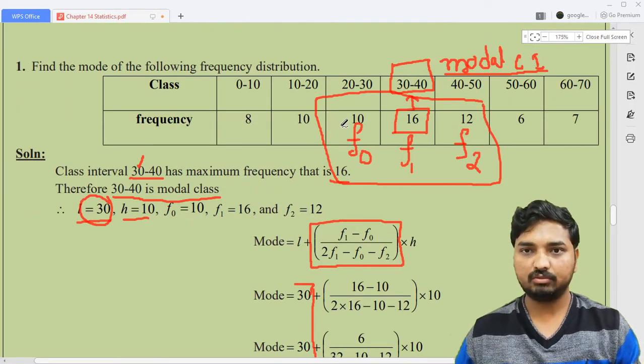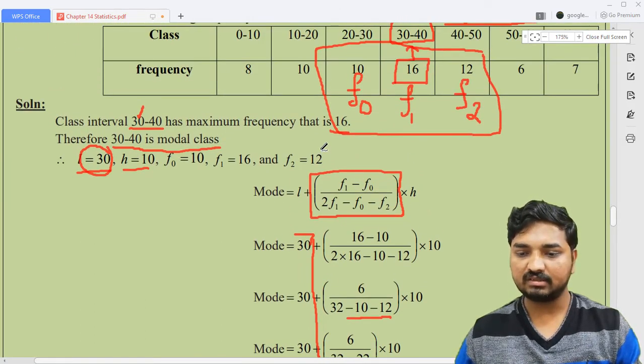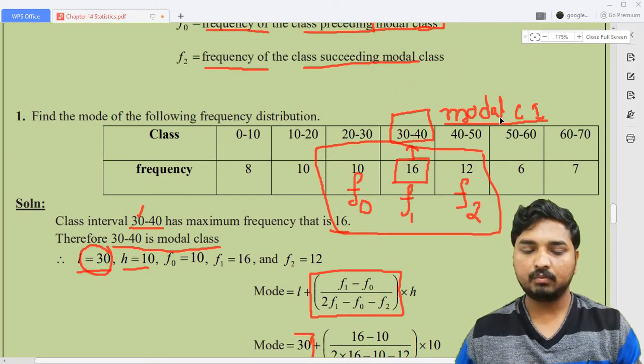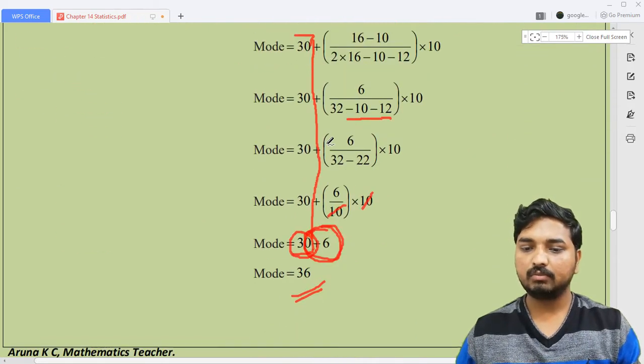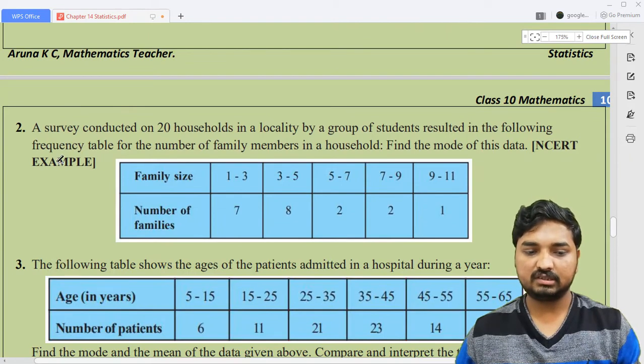I think the procedure is very clear for you. You just need to identify the 5 terms. First thing is what? Identification of the modal class, and note down L, H, and then F0, F1, F2 like this. After that you need to write down the formula, substitute, and then simplify. So this is the second question.